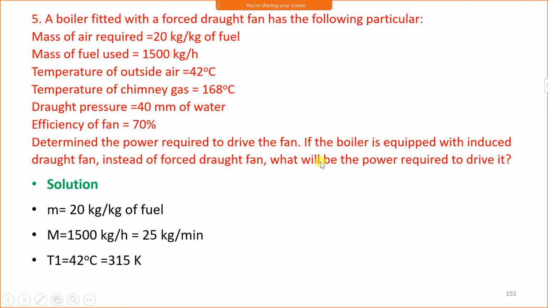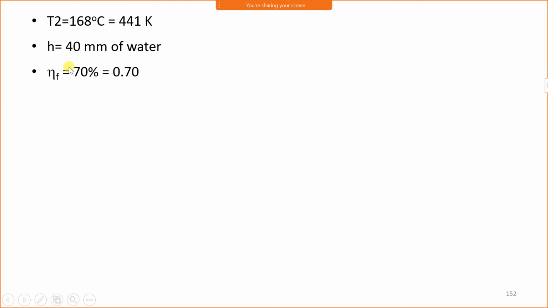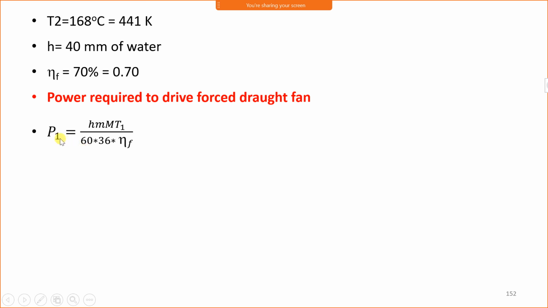In the last sentence it is saying, instead of a forced draught fan, if it is equipped with an induced draught fan, what will the power required be? Ultimately we have to calculate the power required to drive the forced draught fan and the power required to drive the induced draught fan. Power required to drive the forced draught fan first, which is indicated by P.